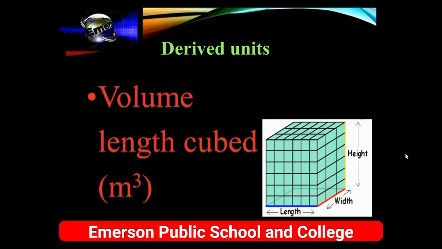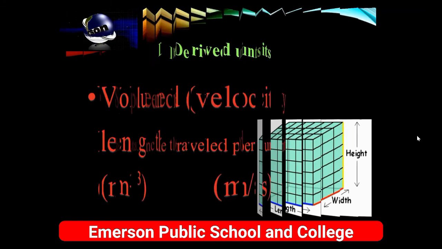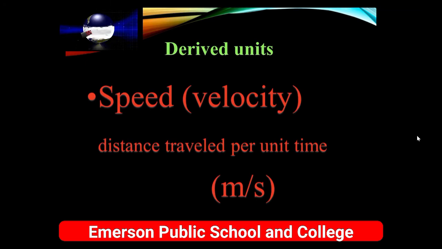Another example may include volume. The formula of volume is length multiplied by length multiplied by length. That will give you length cube. So its unit should be meter cube, another derived quantity. Speed, formula is distance traveled per unit time. So we will divide the unit of distance by the unit of time. That will give you meter per second. Again, division of two base units. So speed or velocity is again a derived physical quantity.